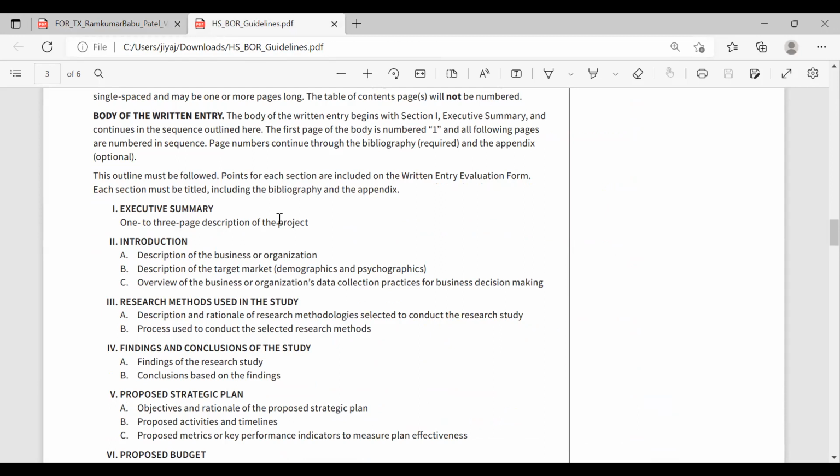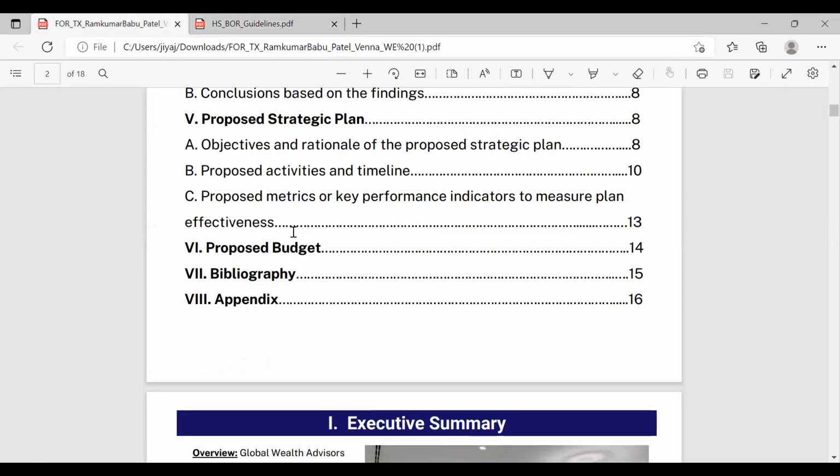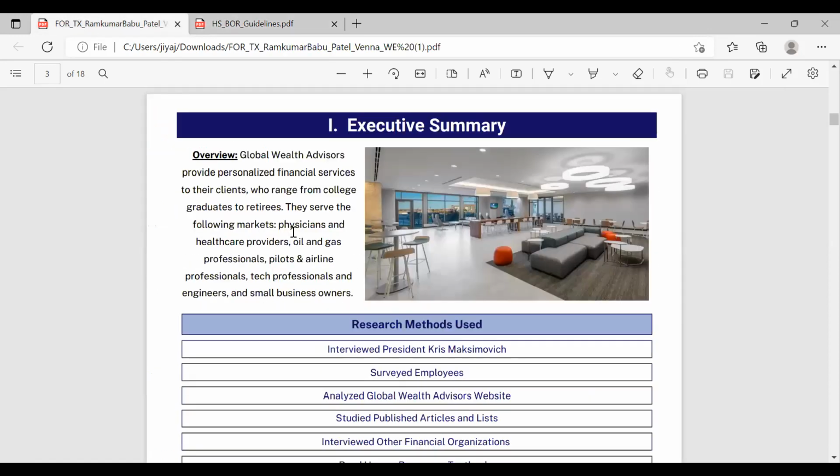So part 1 is the executive summary. That is a 1 to 3 page description of the project. So this is basically a description of our project. I suggest you do it last.